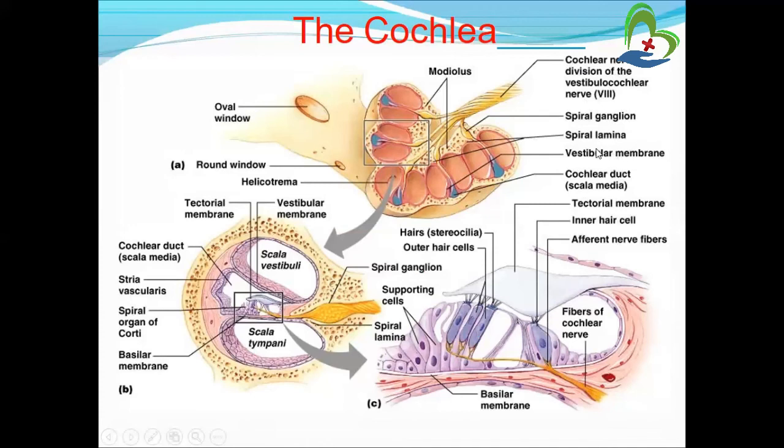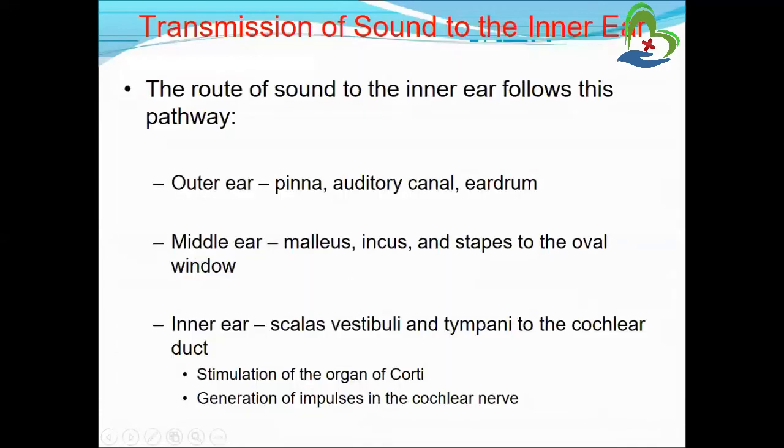As we discussed earlier in the previous slide, two types of supportive structures are responsible for the cochlea, and this is the oval window. Transmission of the sound wave to the inner ear. Now we will learn how sound waves enter from the outer to the middle to the inner ear. In the inner ear, the main functions are hearing and balancing. So how is it transmitted to the inner ear?